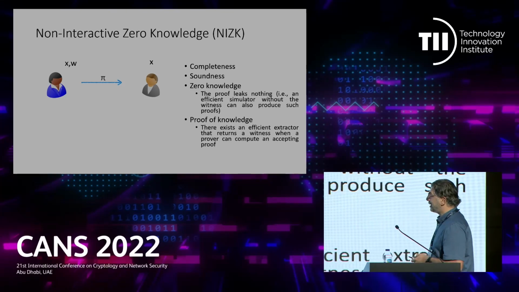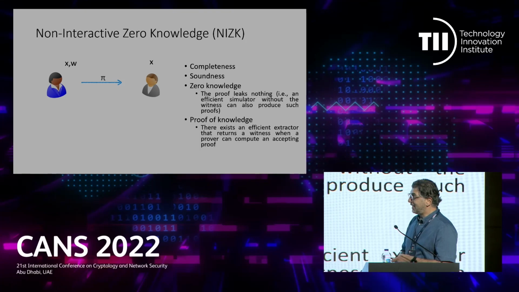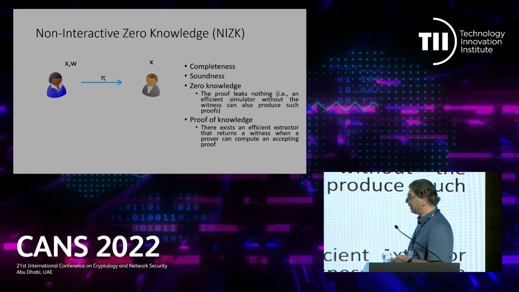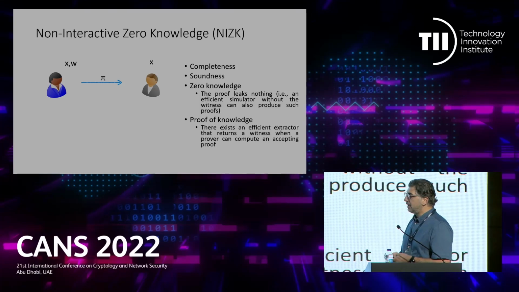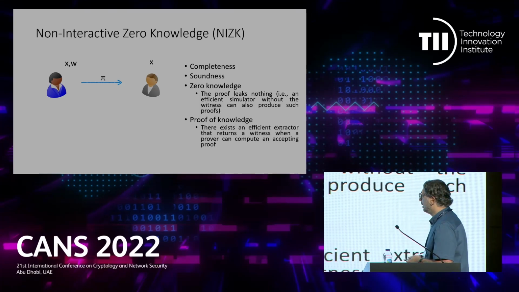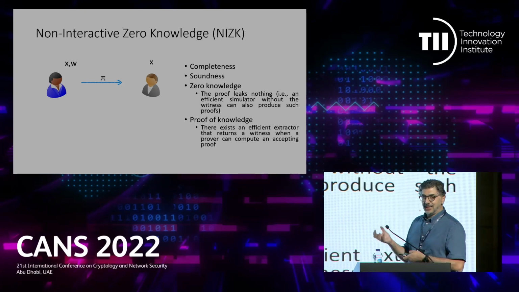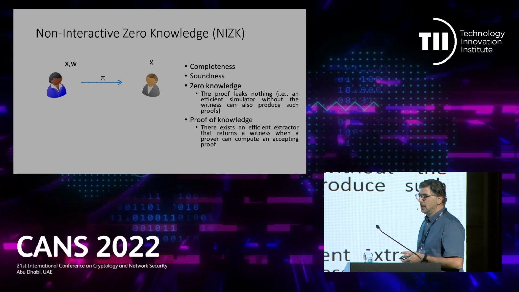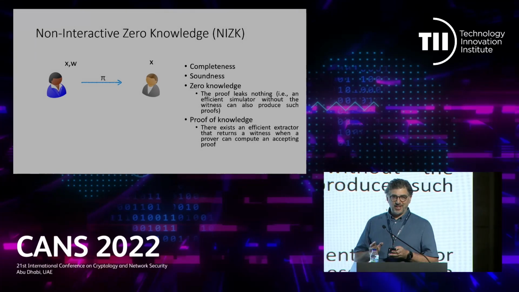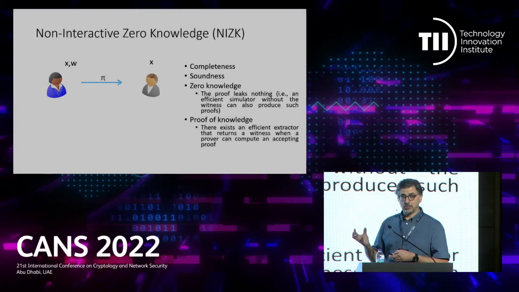Soundness means that if the statement is false, in the sense that X is not a true statement, then it's extremely unlikely, with negligible probability, that the verifier will accept the proof for it. The zero-knowledge property means that this proof does not leak information about the witness, and it's usually formalized by asking for the existence of an efficient simulator that does not have a witness and still can produce the proof pi.